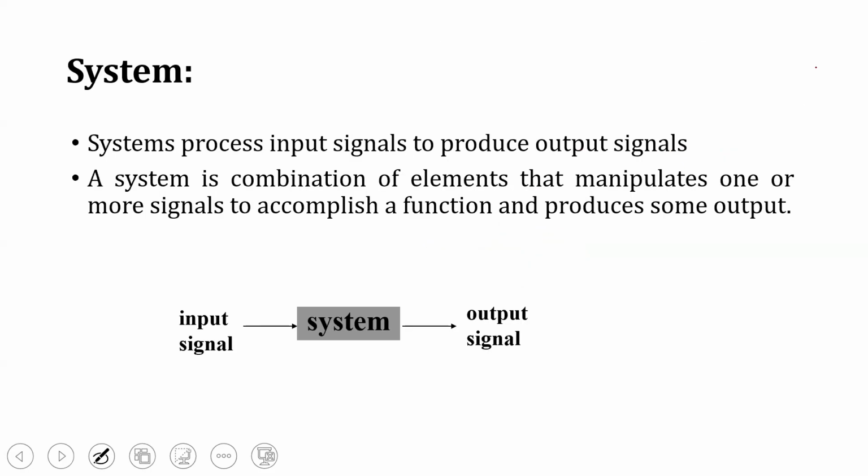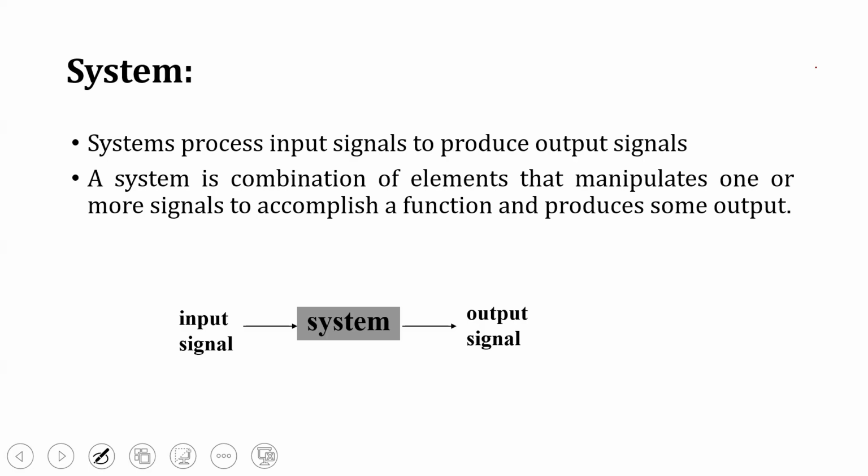So till now we discussed what is a signal, what are different types of signals, that is deterministic and random signal, periodic and aperiodic signal, even and odd signal, energy and power signal. Now we'll move on to the next half of this lecture, that is system. So what is a system? Every signal is to be given to a system. Without a system, the signal will not work. We do not know what the signal will do. The system is one which processes the input signals to produce some output.